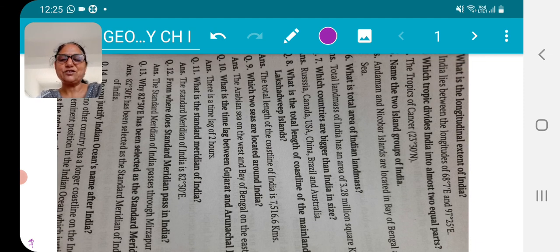Ready, children? Next question is 6th. Which two seas are located around India? Don't go for the numbers given in this list. What I am teaching, do take care of that. Which two seas are located around India? Very very important. And one big ocean is also there, whose name is like India only. What is the time lag between Gujarat and Arunachal Pradesh?